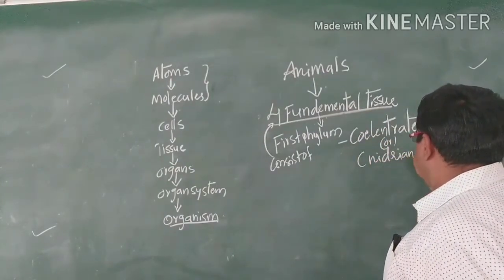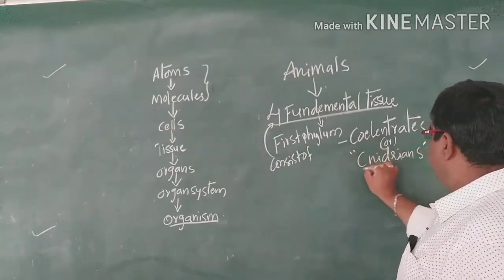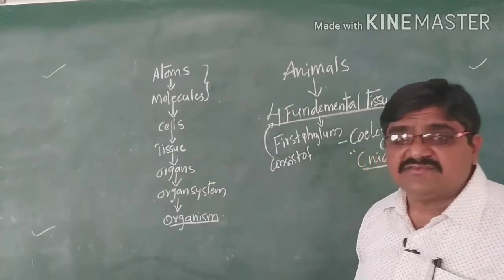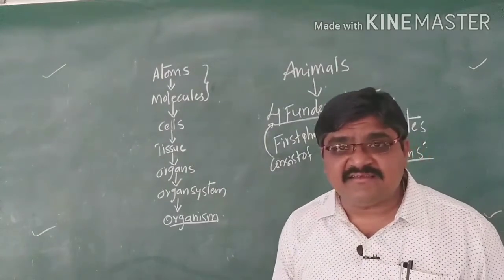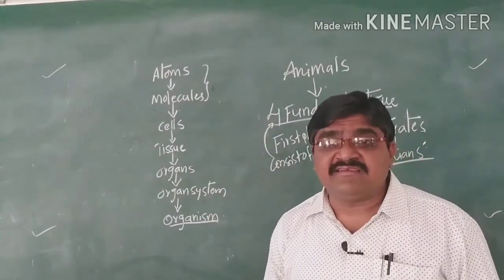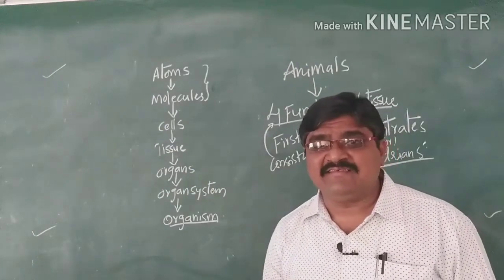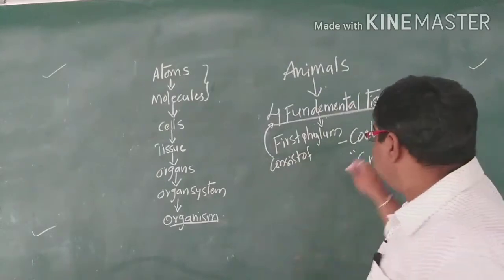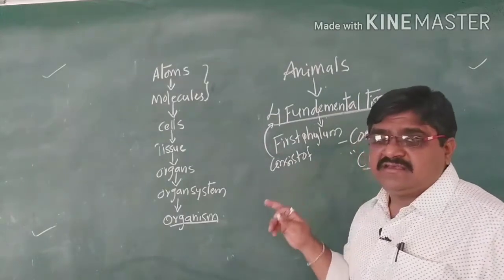Why are they called cnidarians? Because they have specialized cells, which we call stinging cells, consisting of nematoblast cells. Due to this we call them cnidarians or coelenterates.